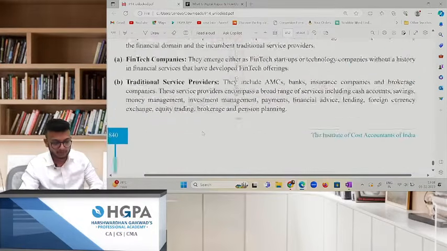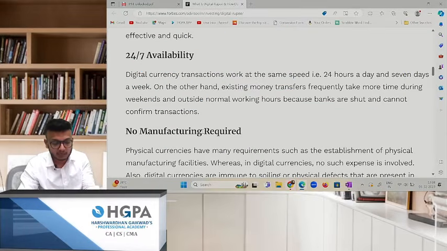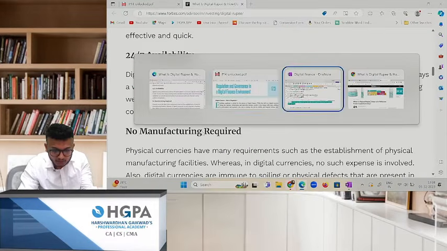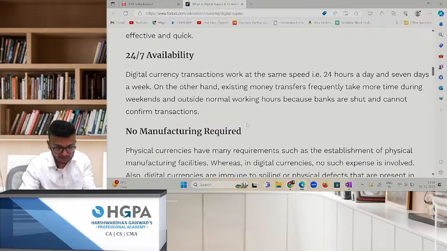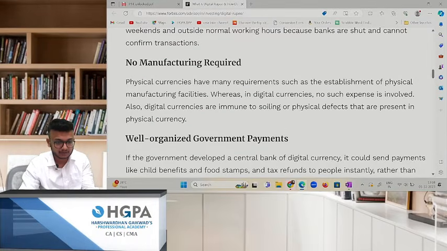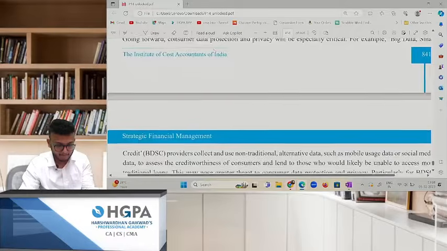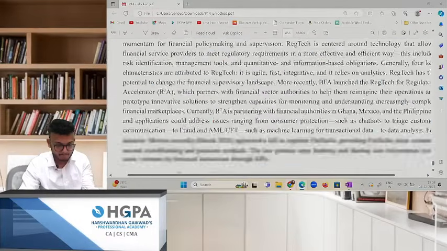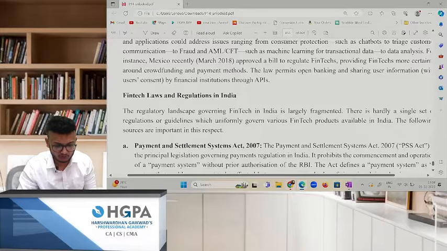Now pay attention, please. I want to tell you something. This last part, see, this is nothing but what? The governance. Okay, where is my note? Pay attention. What are the 3 goals when it comes to consumer protection regulation? Okay. Now, before starting this, one second. First, we'll go through the first question, then I'll read my note part, okay?